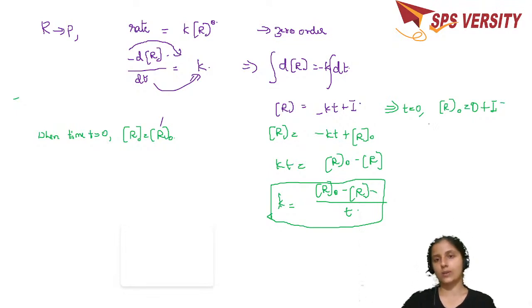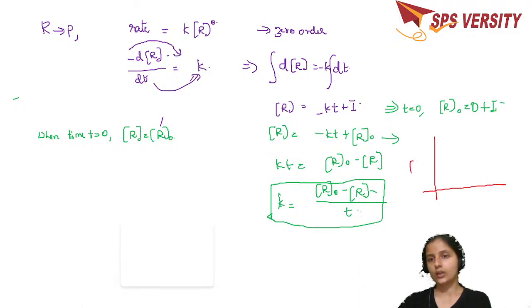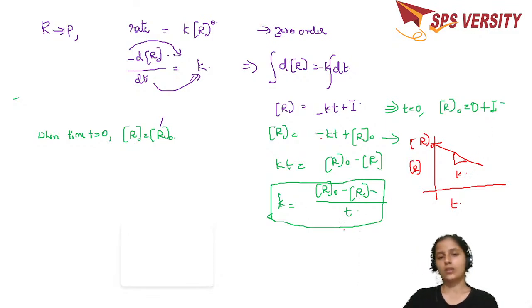Y is equal to mx plus c for this expression. I'm changing the ink so that you distinguish between them. See, if you draw a graph of reactant concentration versus time, you get a negative slope. So you start with the initial concentration R naught, and the slope of the line is nothing but K. Hope you get it. This is how you get the rate law expression for the zero order reaction.